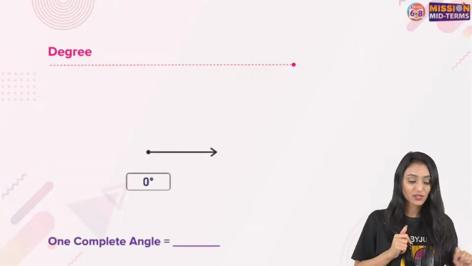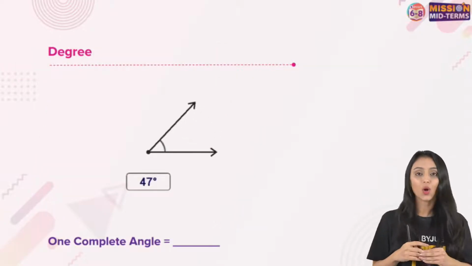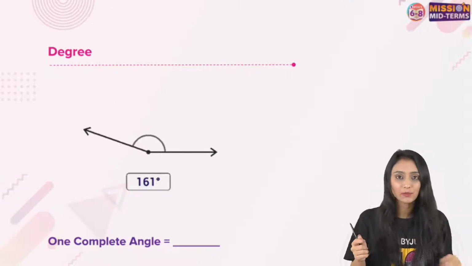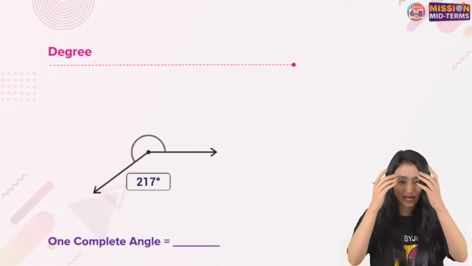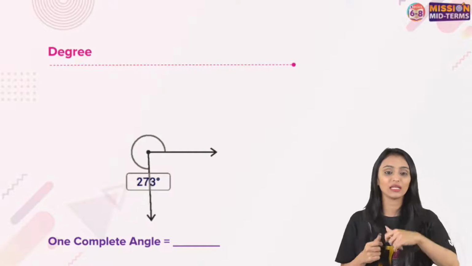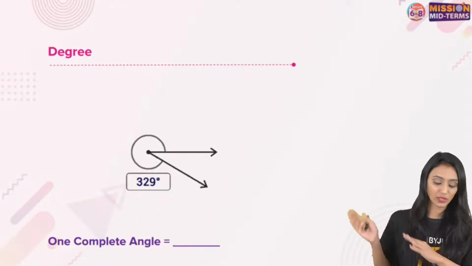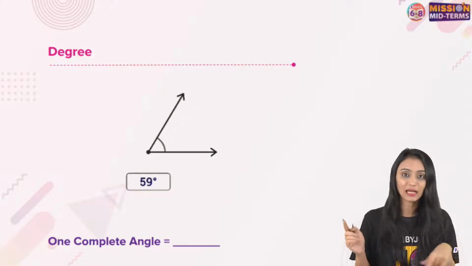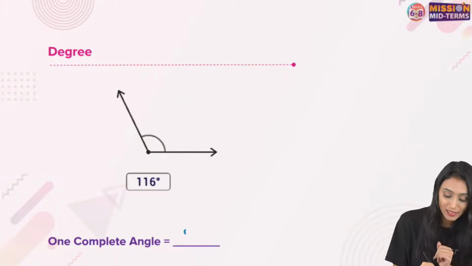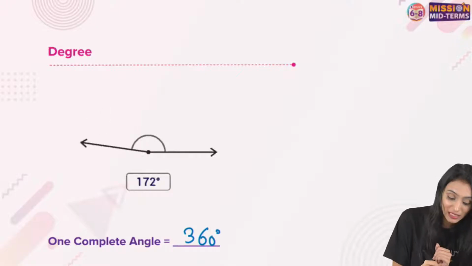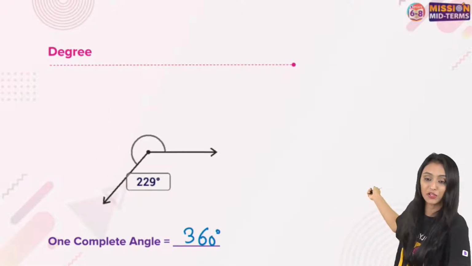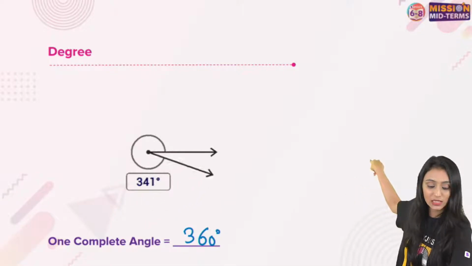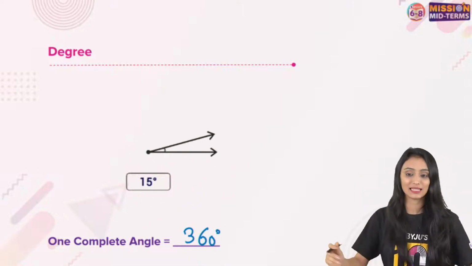All right. So let's talk about this degree first. If you see, like I said, it starts from 0 degree up to 360 degree. We talked about different angles. Yes, we will talk about degrees now, Aditya. Don't worry. And if you talk about one complete angle, the rays will be coinciding. That is 360 degree because it completes a whole circle like you can see over here. Then we call it a complete angle, 360 degrees.